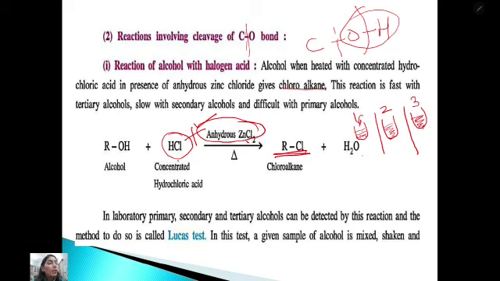Primary is giving the red color, secondary is giving the blue color, and tertiary gives no color; it is colorless.